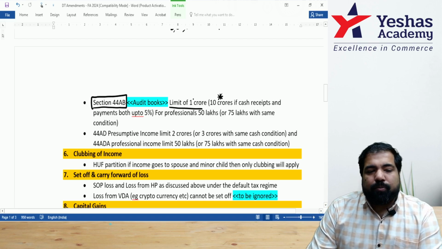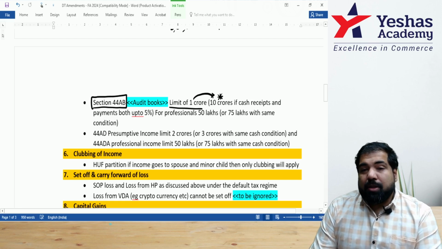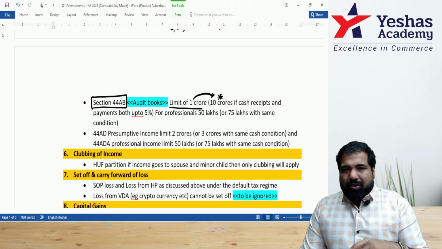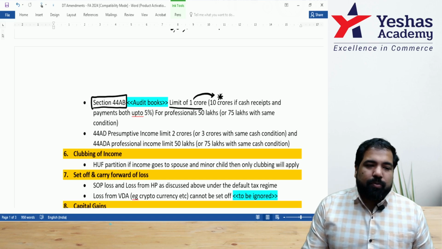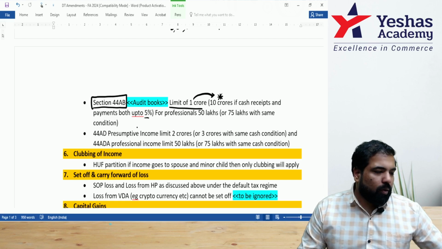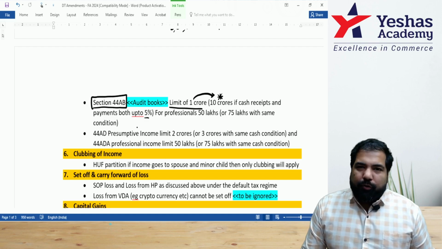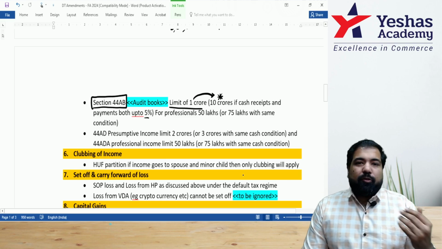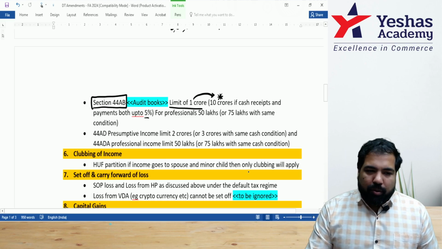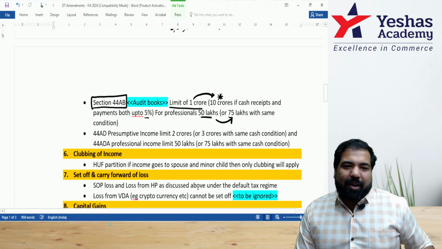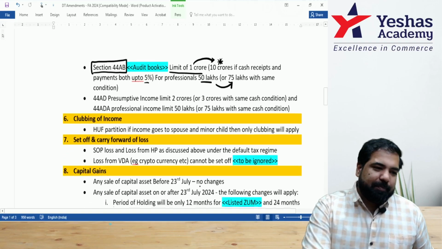This 1 crore limit, now you can get 10 crore limit. That means up to 10 crores, you don't have to go to an auditor. Guys, this 10 crores is only if your cash receipts and your cash payments are low. That means up to 5%. This is a change which you should know. Alright, so that's 44AB, audit the books. For you, there are two limits, 1 crore and 10 crore. If you're a professional, don't worry, we've increased your limit also from 50 lakh to 75 lakh, but with the same condition of cash up to 5%.